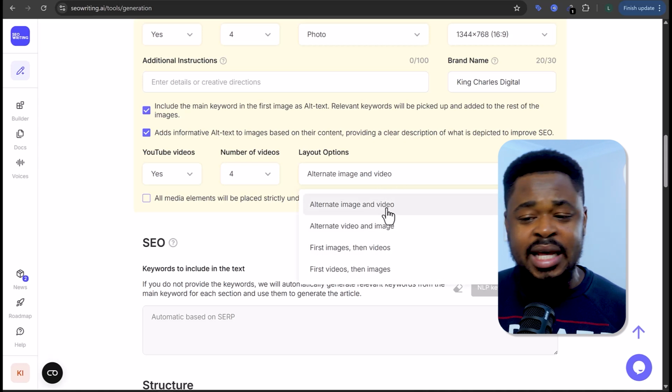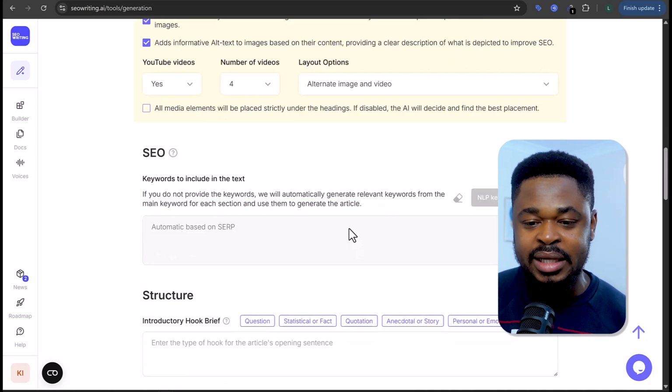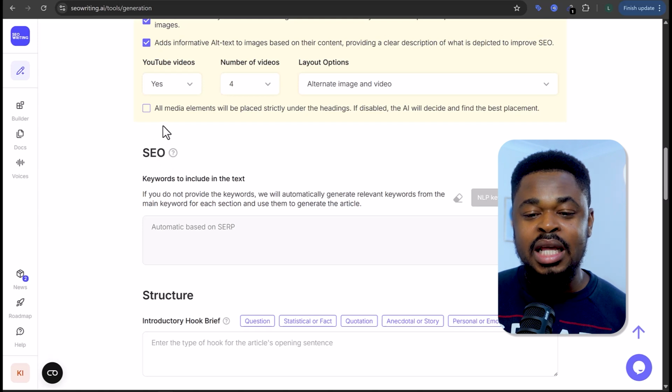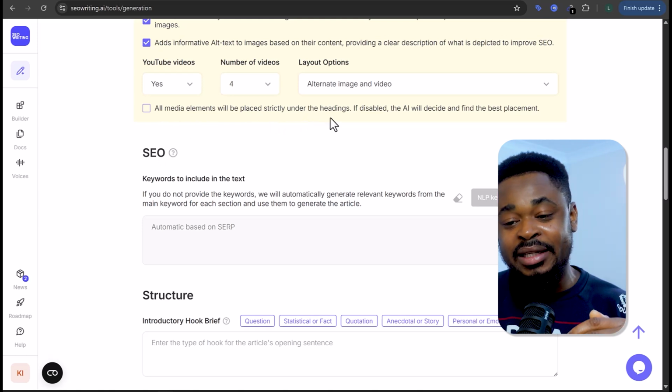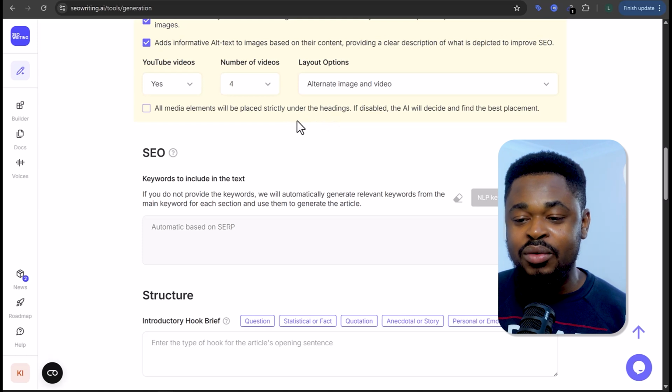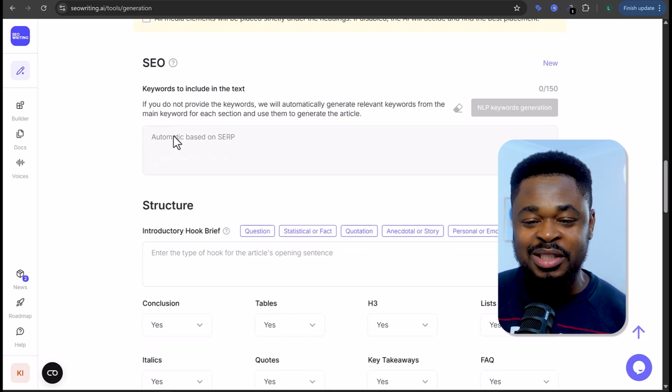I'm going to leave the AI to alternate the image and the video, to just do it like that. And then if I want all media elements to be placed strictly under the headings, I'm going to tick here, all right? But I'm going to leave the AI to decide, all right? Let the AI do the job, right?